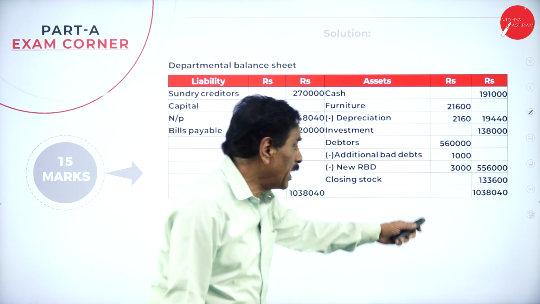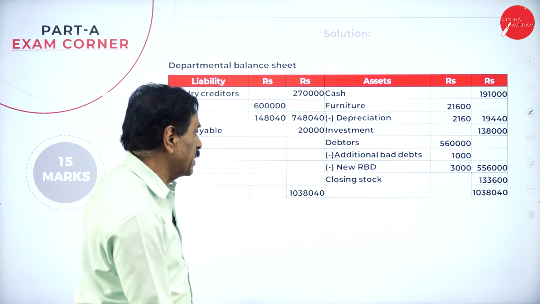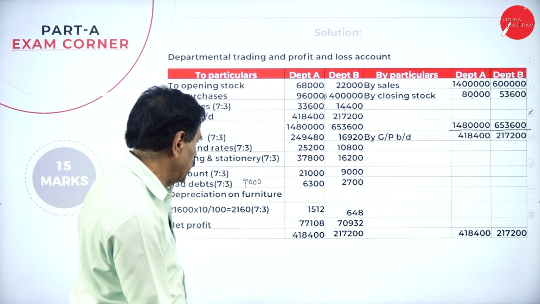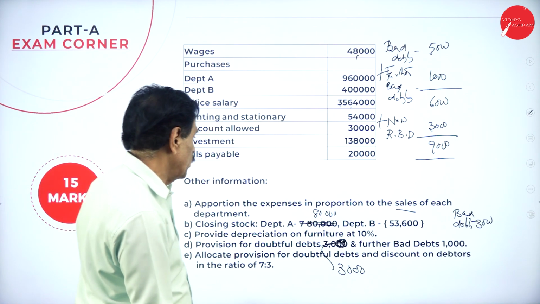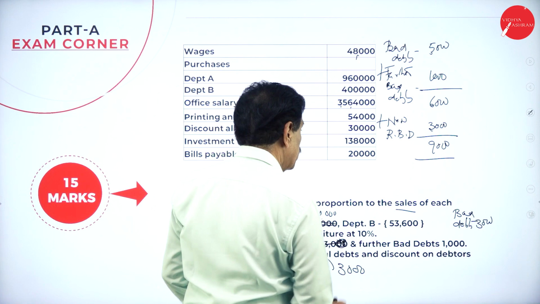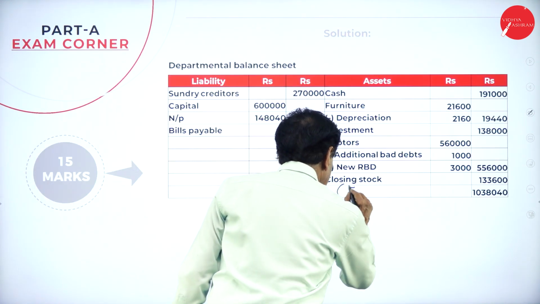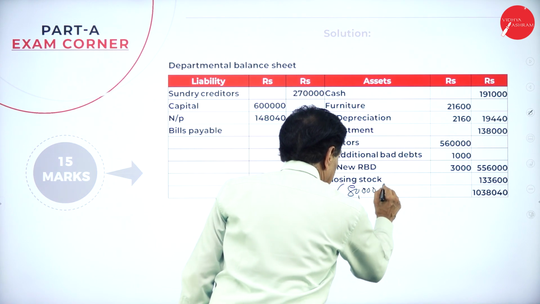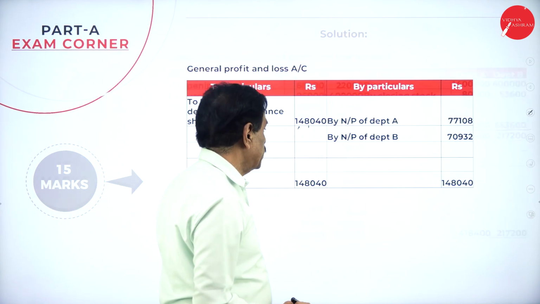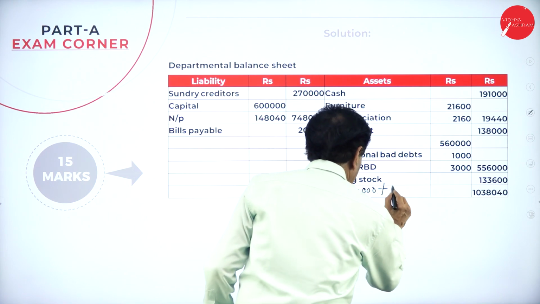Closing stock 1,33,600, adding both. Closing stock 80,000 of A department plus 53,600 of B department.